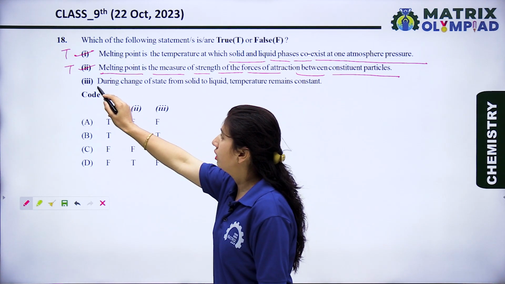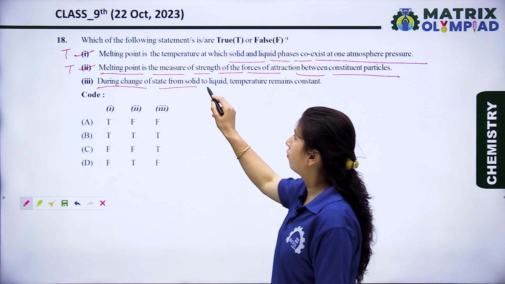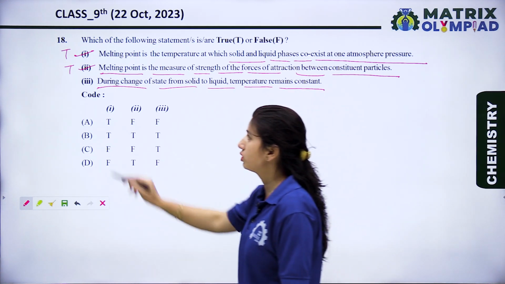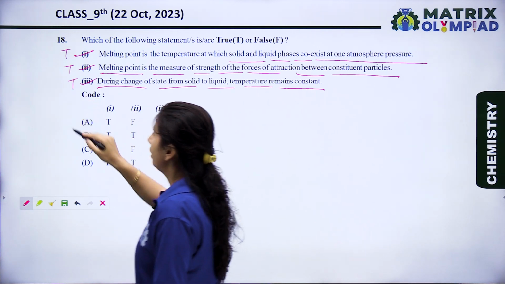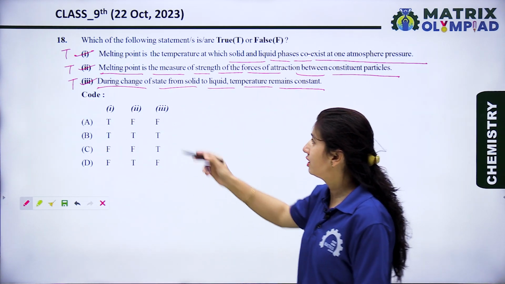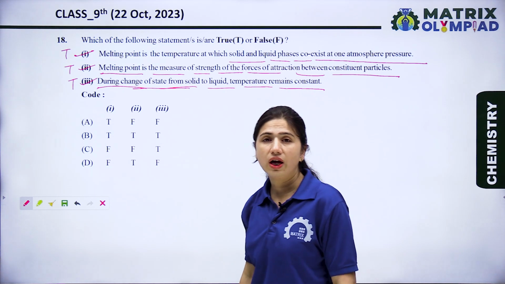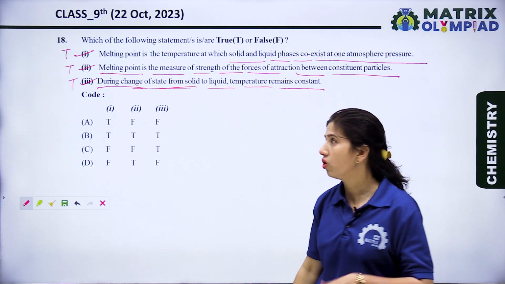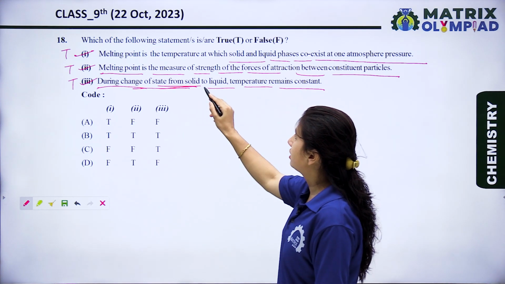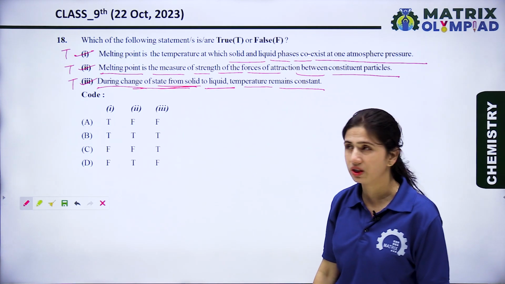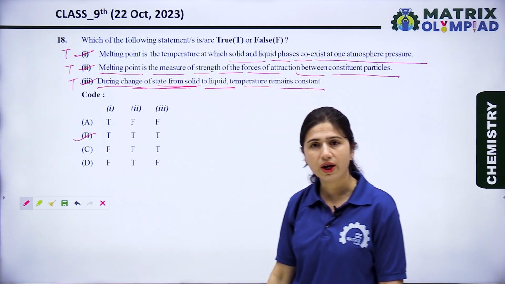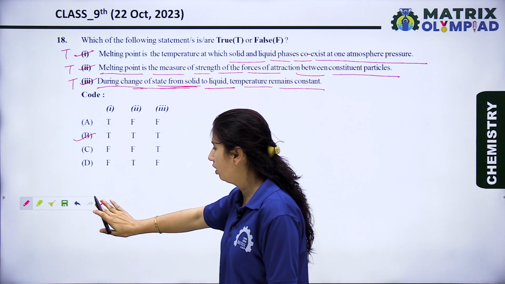Now let's see the third option. During changes of state from solid to liquid, temperature remains constant. This is also a true statement. This is the isothermal process. Isothermal process means temperature remains constant when solid state converts into liquid state. So option B is the right option: true, true, and true. All three statements are true.